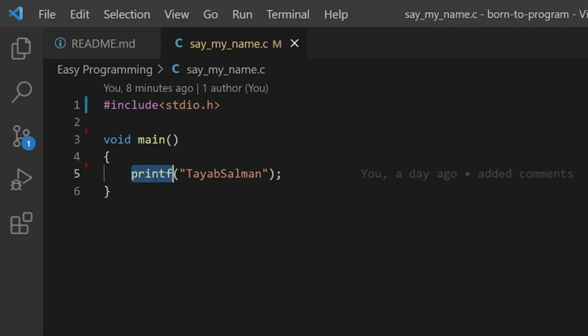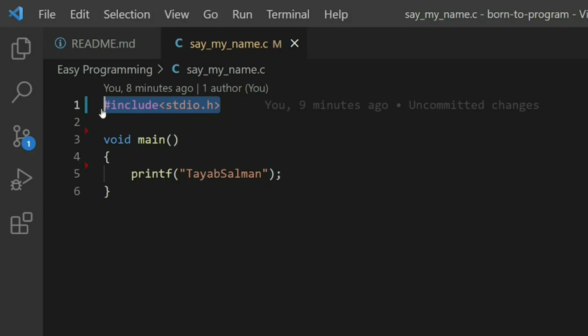How this printf function should work, how this person should behave, what its features are, all those things will be defined in a file. That file is called stdio.h. This we manually have to add with hash include, with the angular braces around it. And coming to where it has to be placed, hash include, whatever we do, must be included in the beginning of the program.